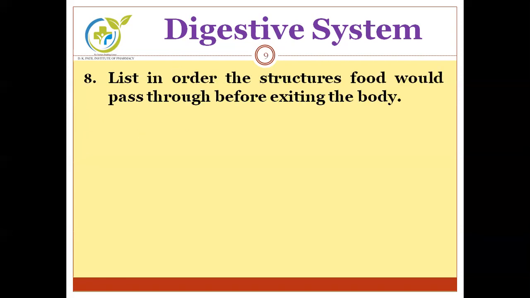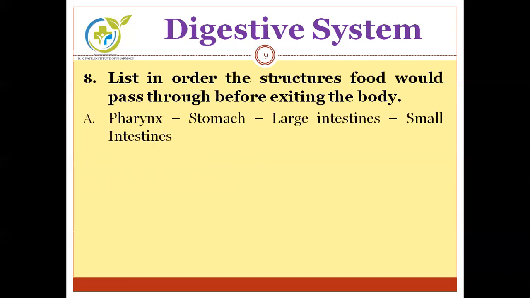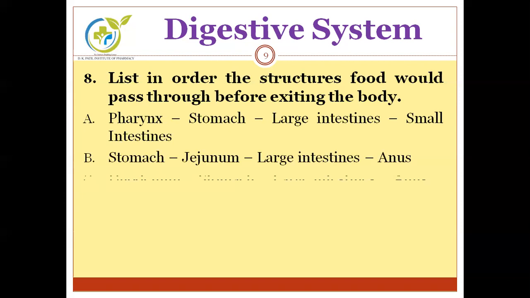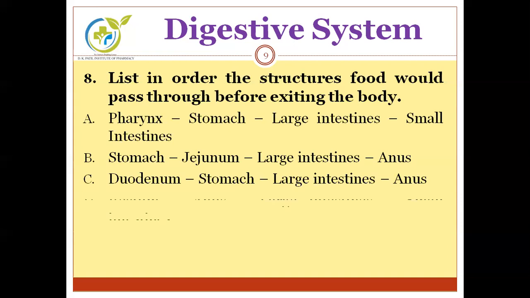Next, list in order the structures food would pass through before exiting the body. Options are A. Pharynx, stomach, large intestine, small intestine. B. Stomach, jejunum, large intestine, anus. C. Duodenum, stomach, large intestine, anus.